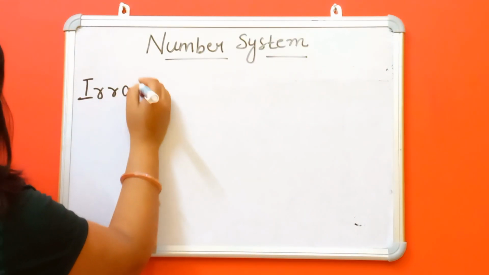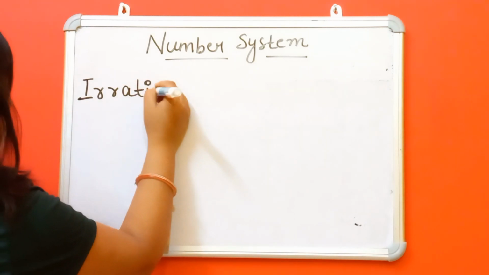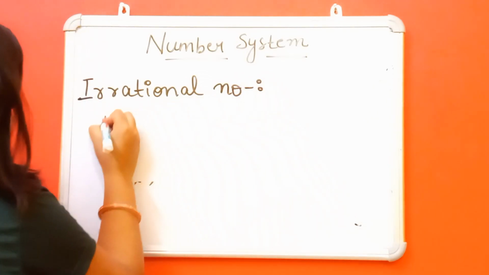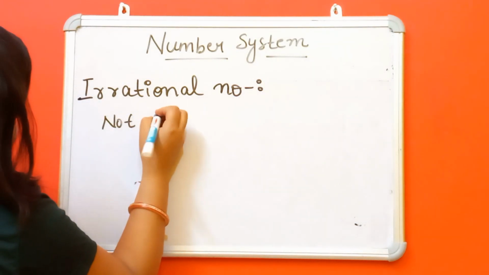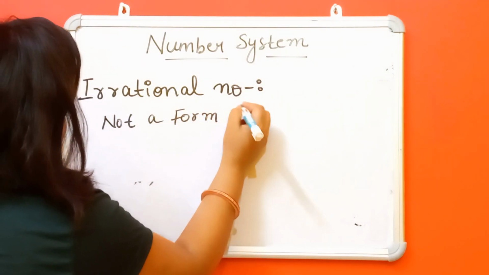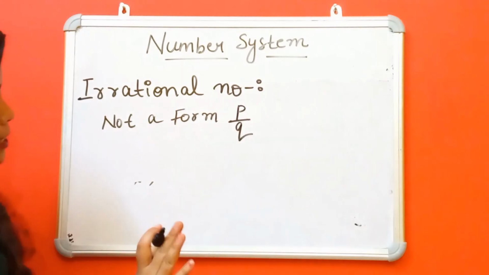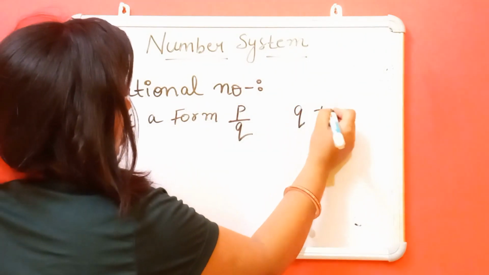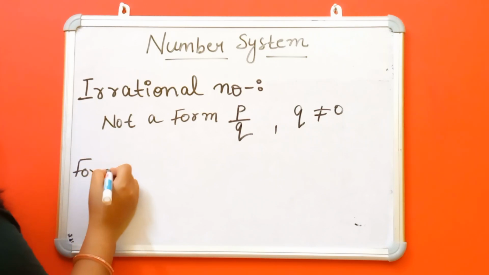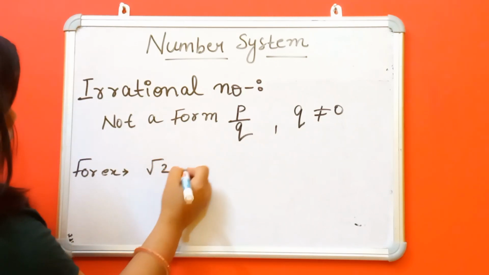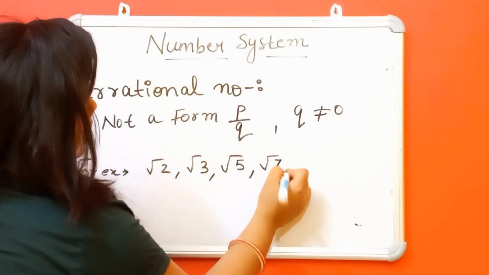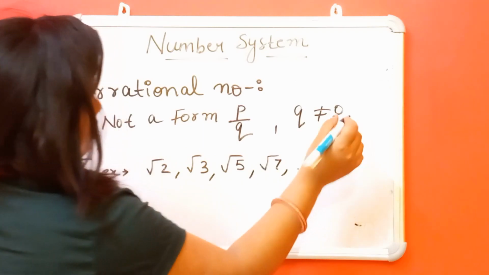So we write it on the blackboard. Irrational number: not in the form of p by q, where p and q are both integers and q is not equal to 0. For example, √2, √3, √5, √7, up to infinity.